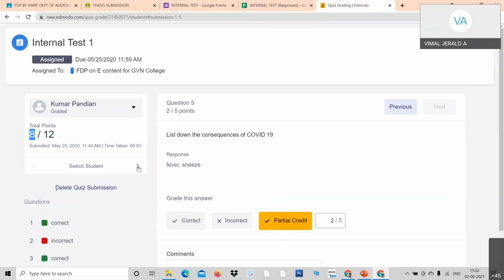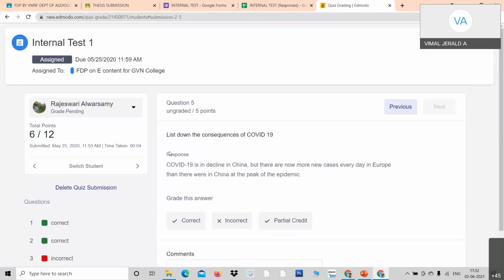I switch over to the next student. I just click next, so automatically the next question comes. You need not go one by one. You need not go through 1, 2, 3.